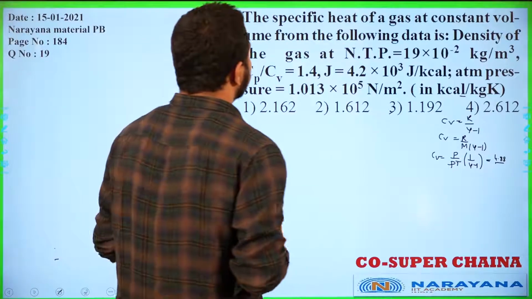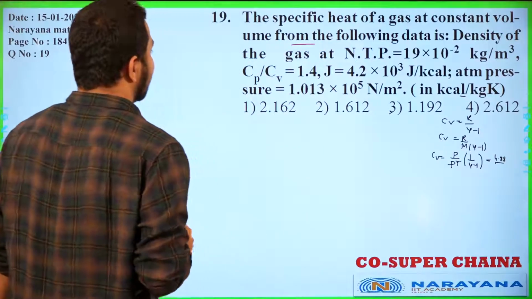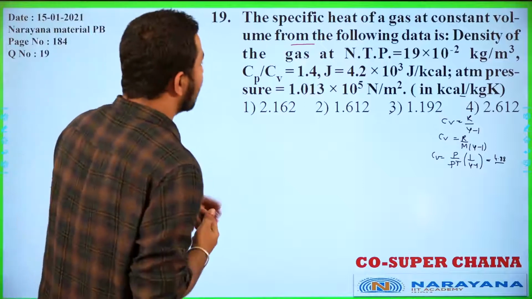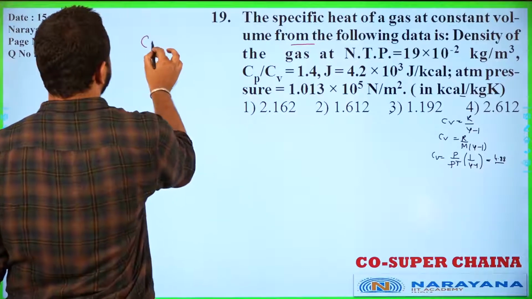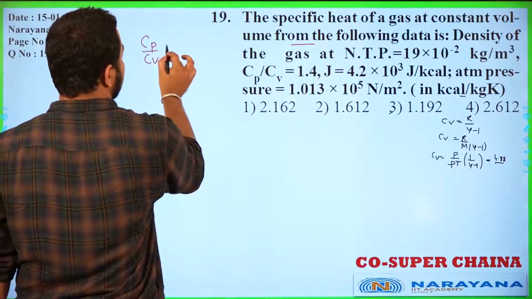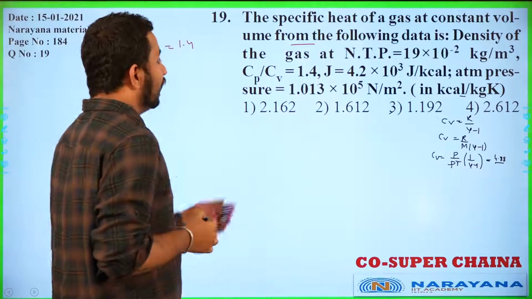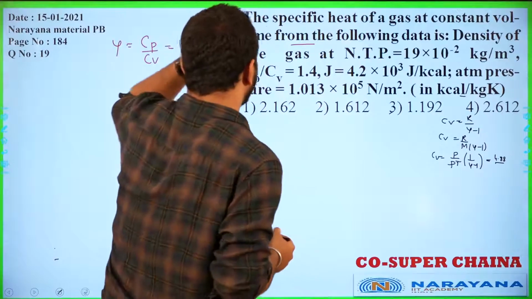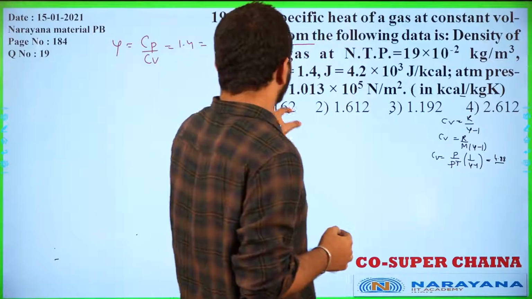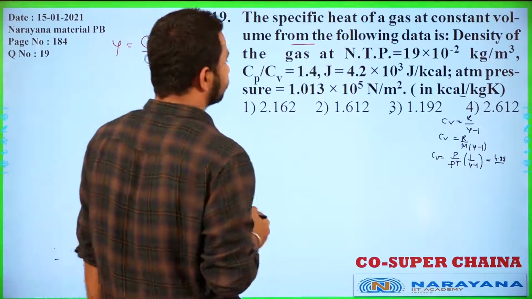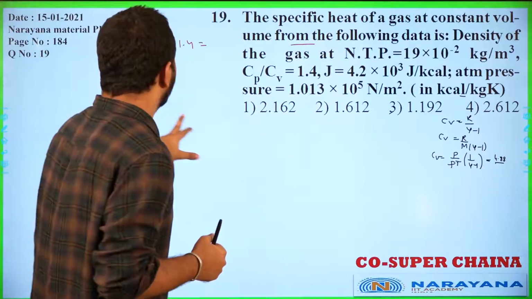So if you see here, the specific heat of a gas at constant volume has the following data here. The density of the gas at NTP is given. Okay, so density is given, Cp by Cv ratio is given. Cp by Cv ratio is 1.4, that is gamma value is given, right? And it is given also in calorie. And the ATM pressure is also given here. So if you see here, the pressure P is also given.